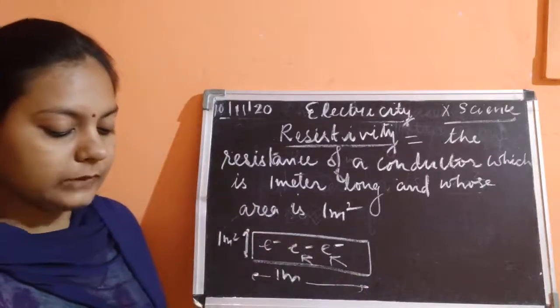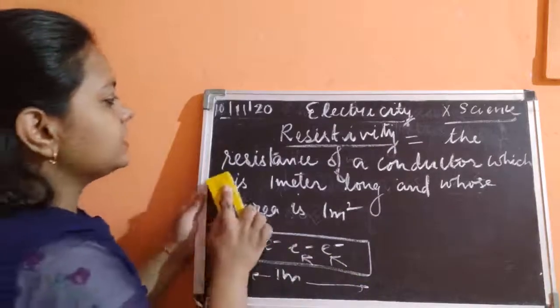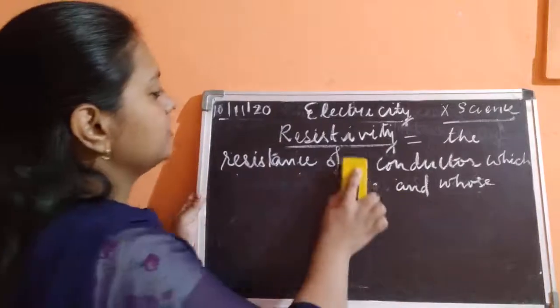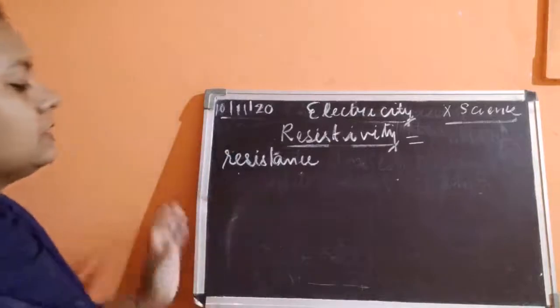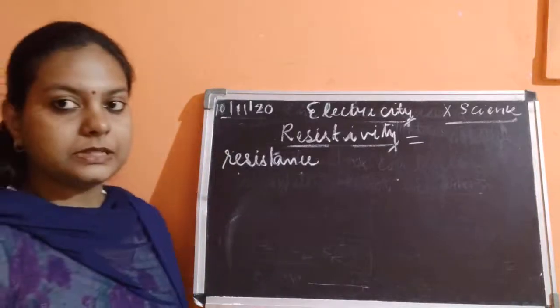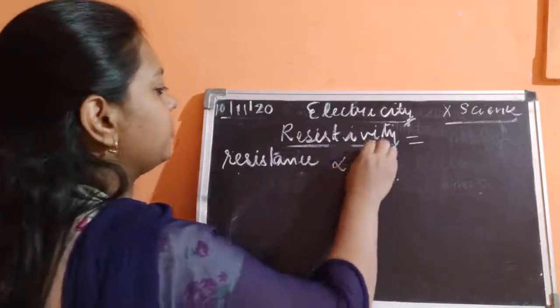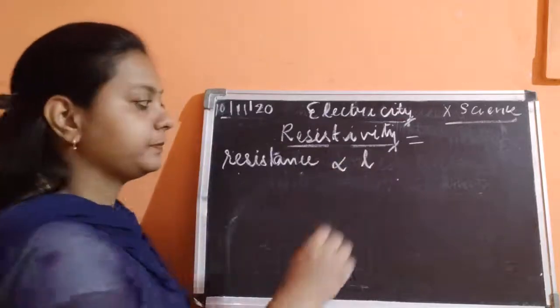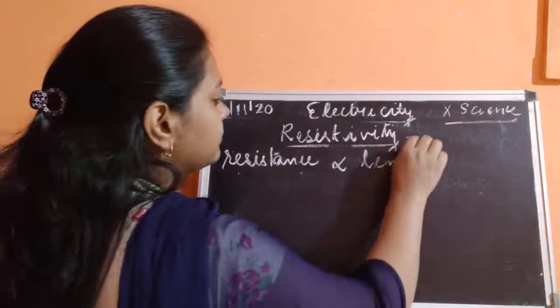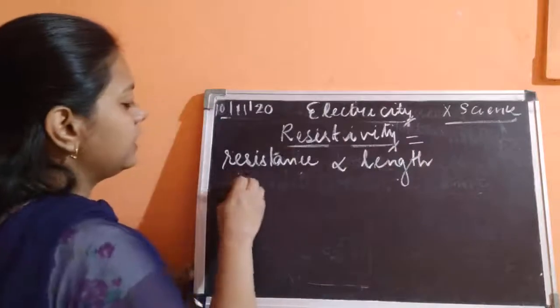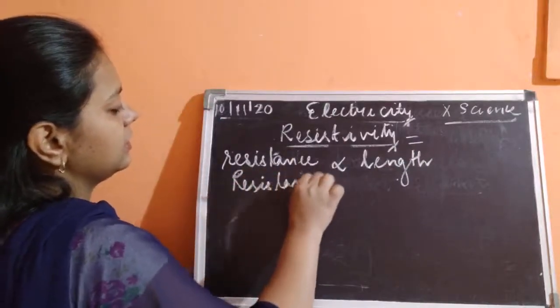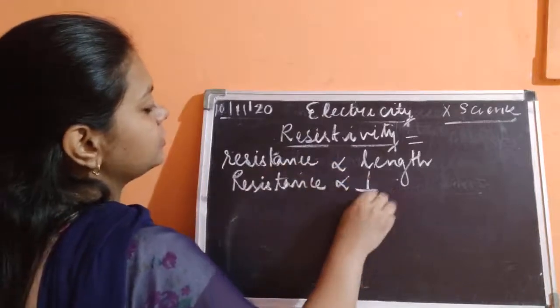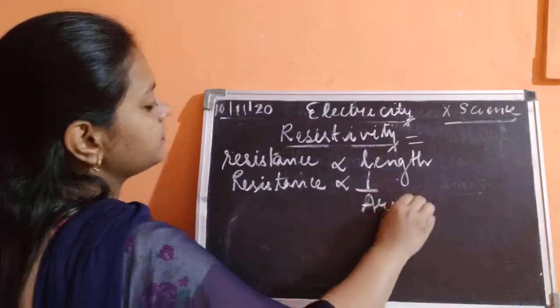Okay, now we know that the resistance of any substance is directly proportional to the length of the conductor. This resistance is inversely proportional to the area of cross section.